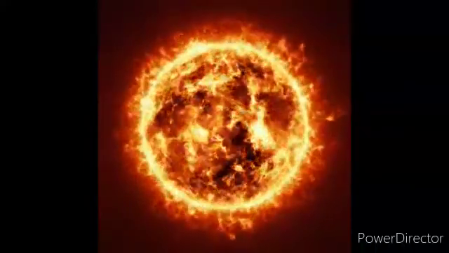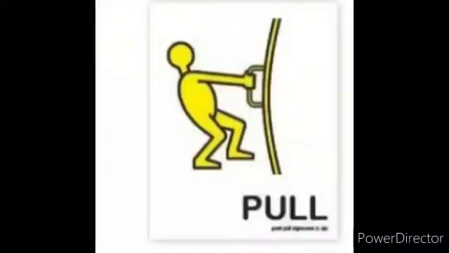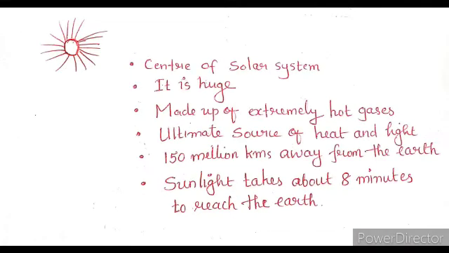What is pulling force? It is when a force brings an object closer. For example, when opening a door, we use a pulling force. So the pulling force of the sun attracts all other objects in the solar system.